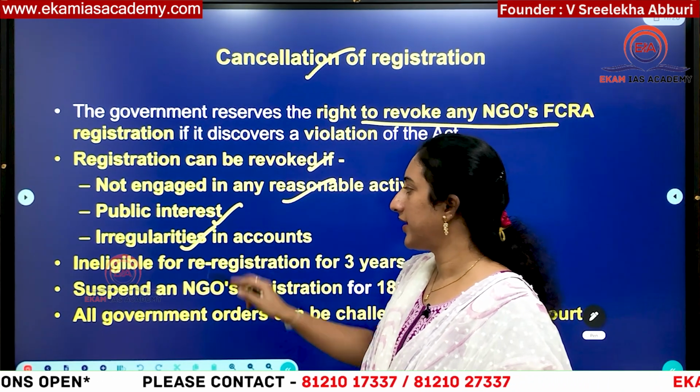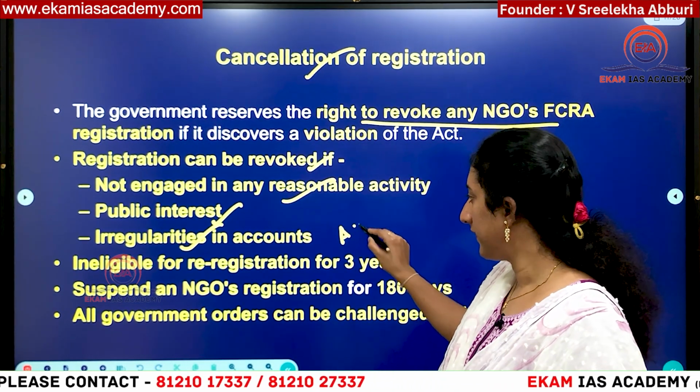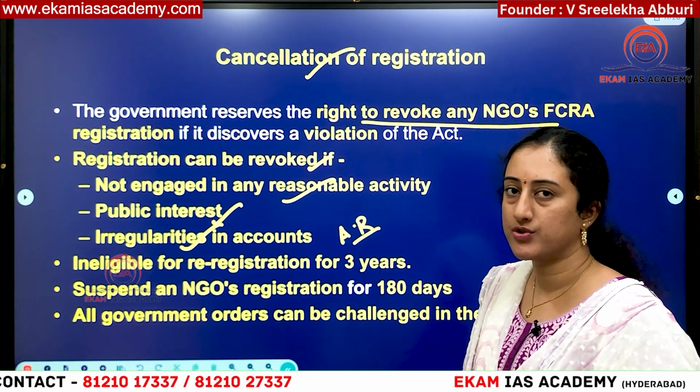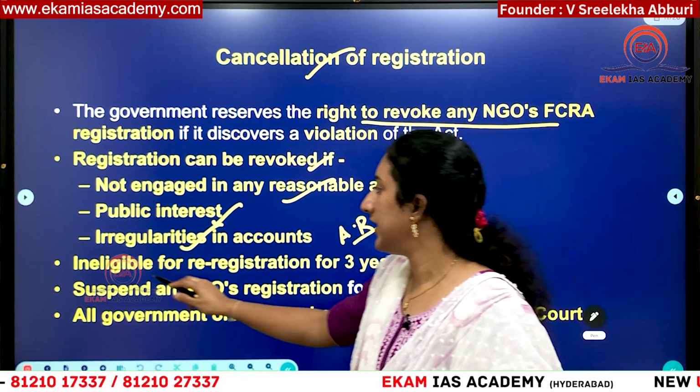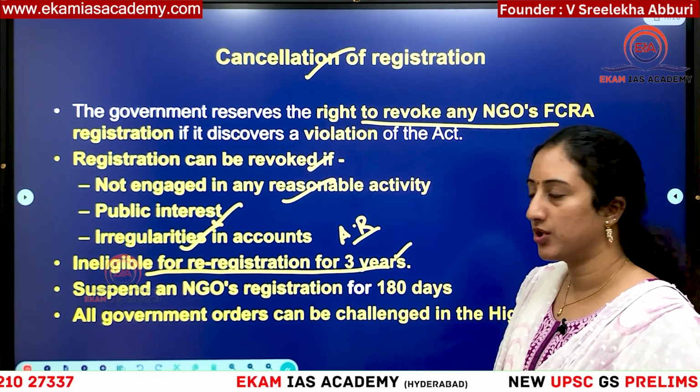And also irregularities in accounts. Annual returns have to be filed, right? In case there is an irregularity, the license can be cancelled. And it is ineligible for re-registration for 3 years. Once it is cancelled, for the next 3 years you cannot register.